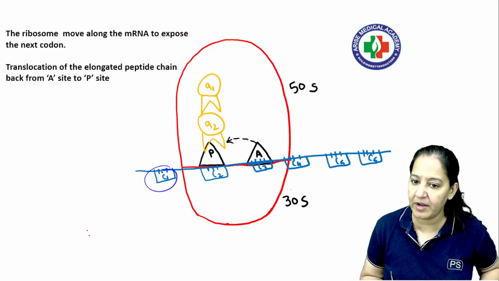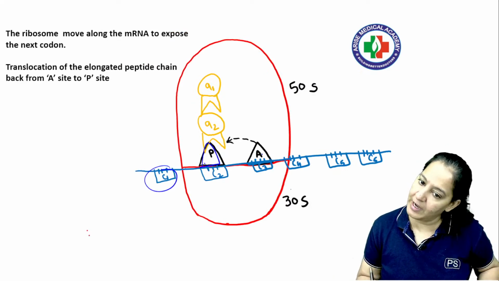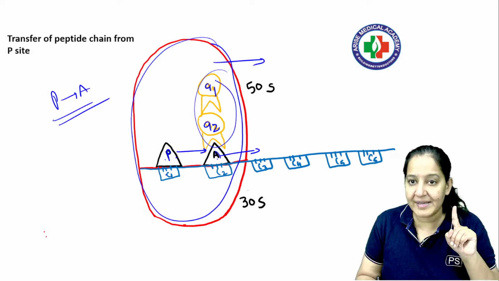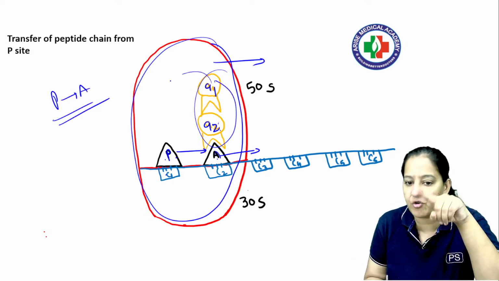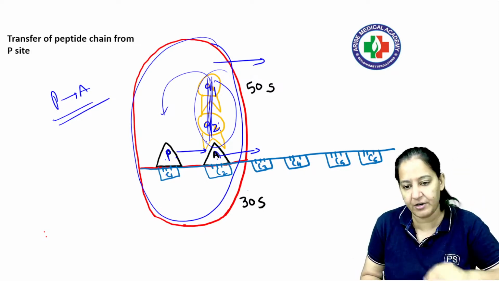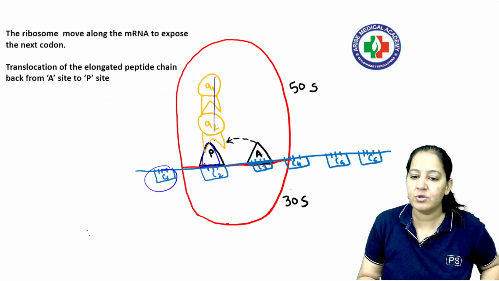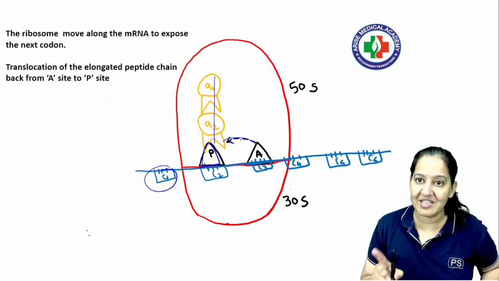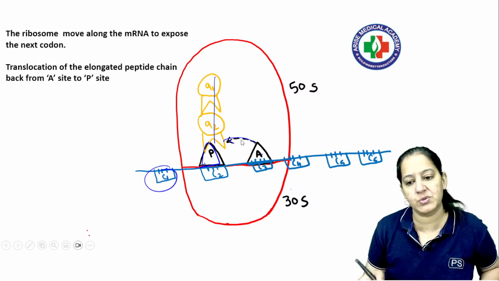You can see C1 became empty, P came to A, and A moved further ahead. So the amino acids A1 and A2 will shift from A to P. They remain there only; the amino acid will remain there, the ribosome is moving. So they will shift from A to P. This last step is known as translocation, and it is known as A to P.